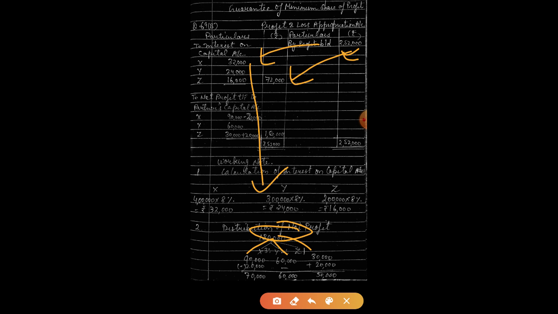But since X has guaranteed Z a minimum profit of 50,000, X will bear this deficiency and will pay to Z. So you can see out of 90,000, 20,000 will be paid to Z because he was guaranteed a minimum profit of 50,000. So X's share will be now 70,000, Y's will remain the same 60,000 and Z's will be 50,000.